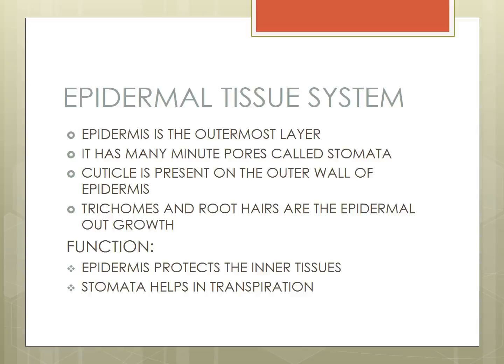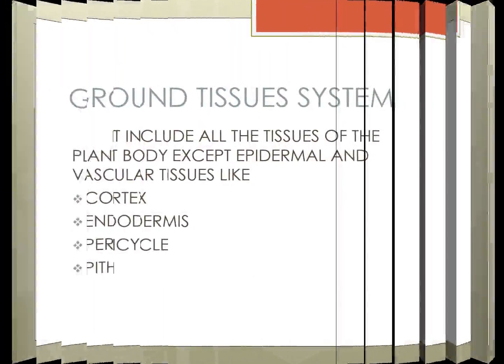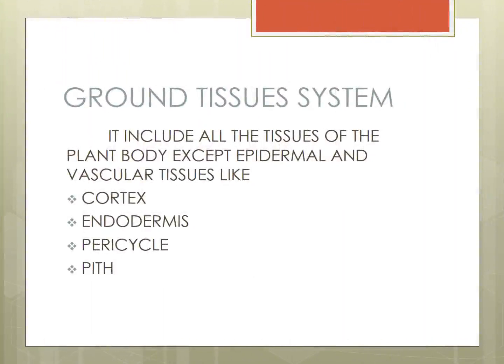Stomata help in transpiration. So the epidermal tissue system has two important functions. One is to protect the inner tissues, and the other is that stomata help in transpiration. Now we have to see the ground tissue system.